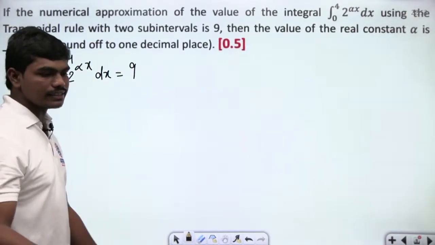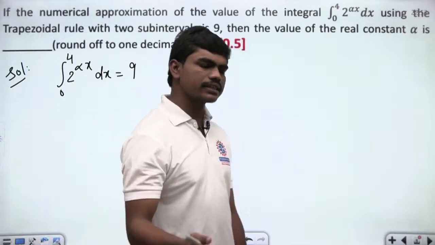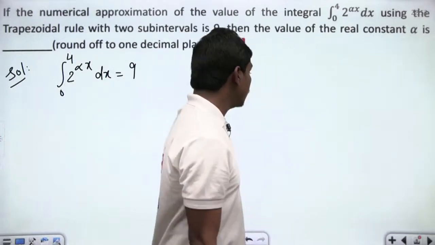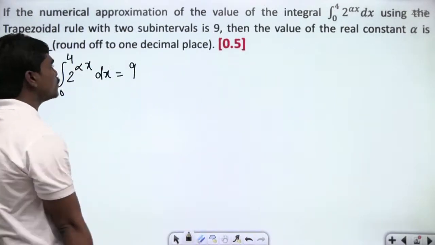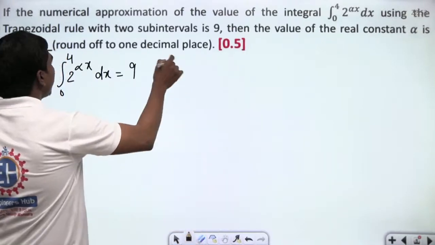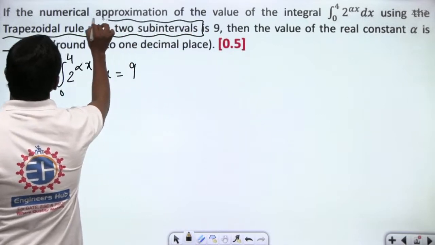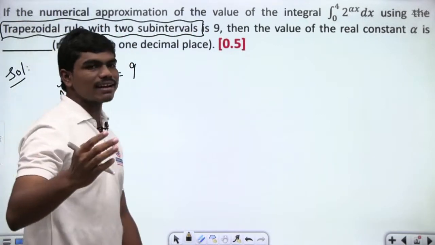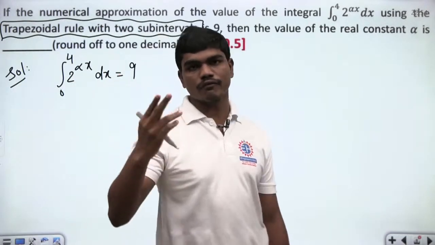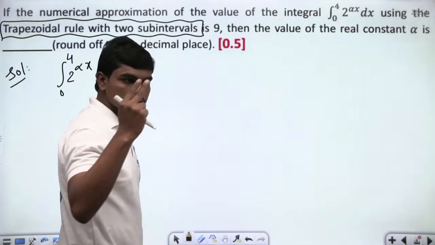So, what is the value of the real constant? 0.67 is correct. Yeah, it can be correct. No issue, Sai Teja. So, see here, integral 0 to 4 2 power alpha x dx is equal to 9. And they have evaluated this integral using the trapezoidal rule with 2 subintervals. This point has to be made a note of. So they have evaluated this integral using trapezoidal rule, but of course only with two subintervals.